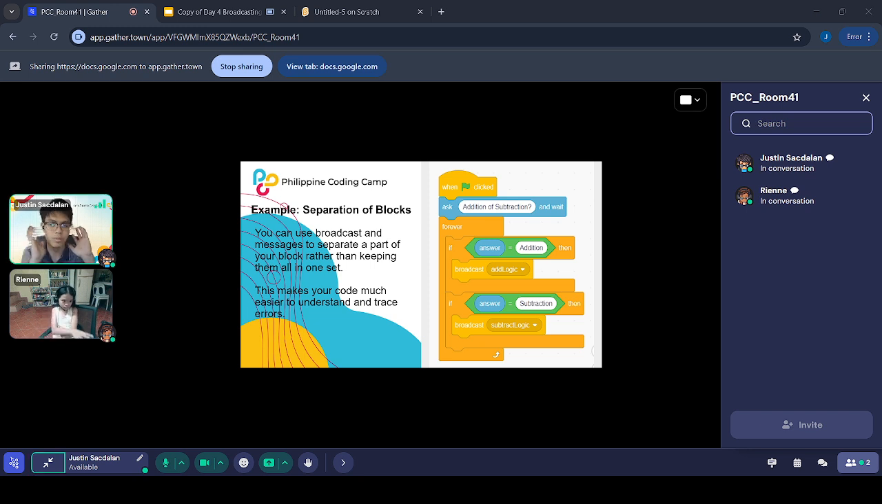In the meantime, try to analyze this code block, okay?